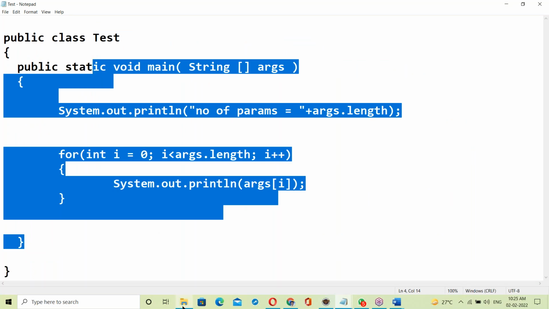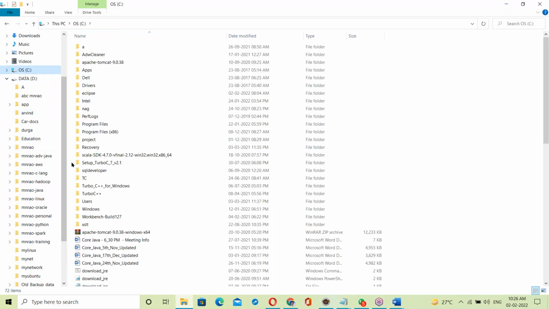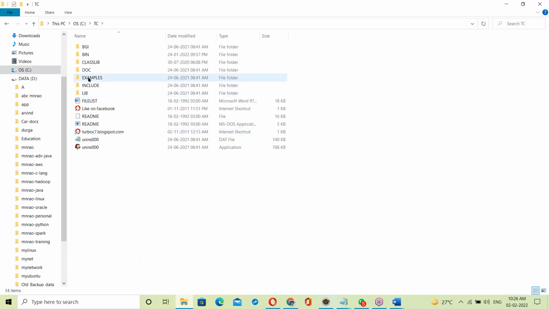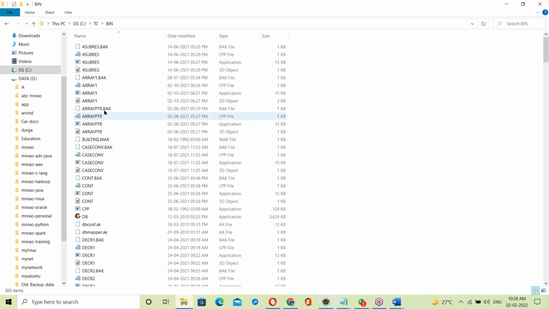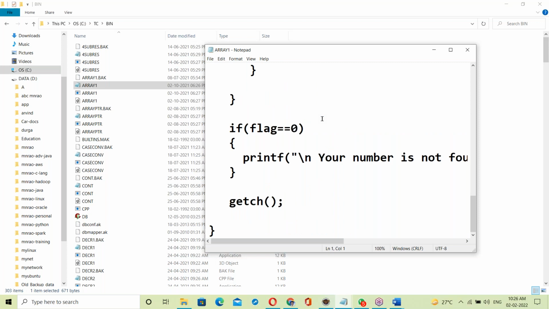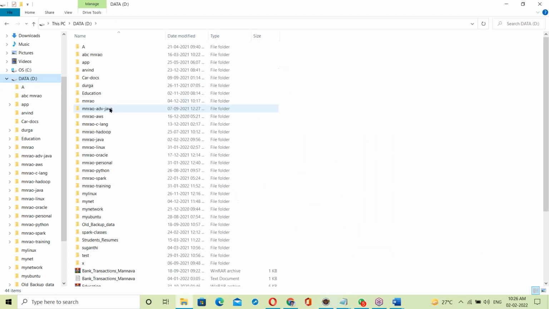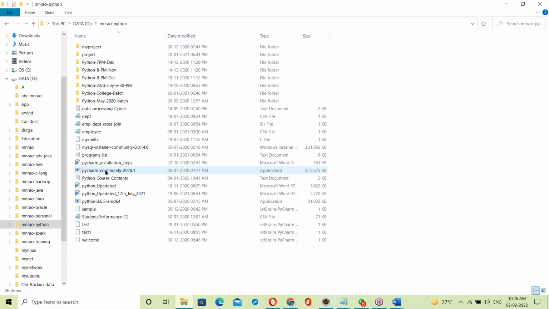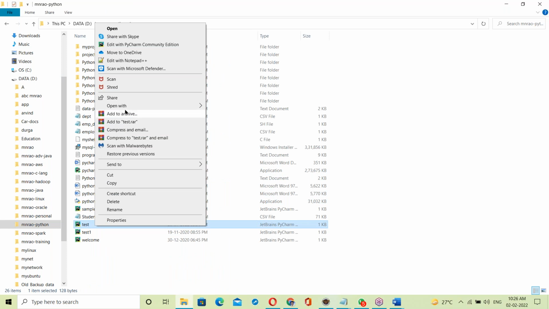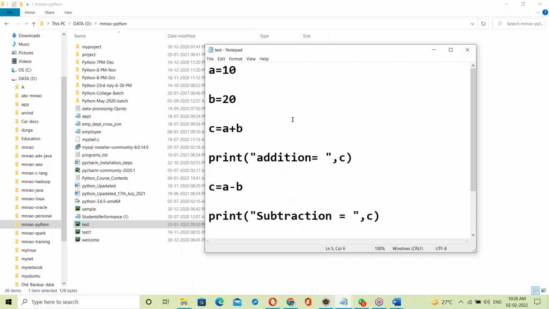Suppose C language: a C program also looks like English language. One more example, Python. These Python codes are like English. This is user understandable language.